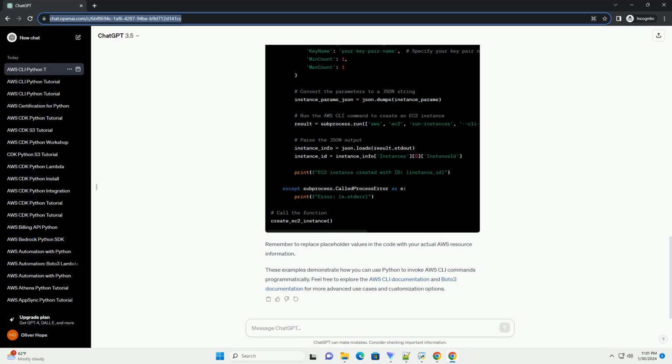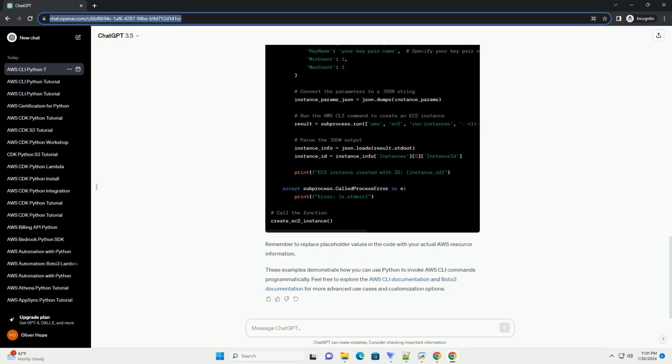AWS CLI installed. Ensure that the AWS CLI is installed on your machine. You can download and install it from here. AWS account. You need an AWS account with the necessary permissions to interact with AWS resources. Python 3 installed. Make sure Python 3 is installed on your machine. You can download it from here. Boto3 library. Boto3 is the official AWS SDK for Python. Install it using the following command.